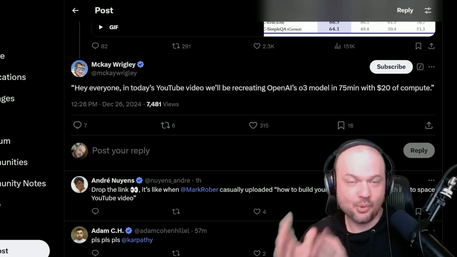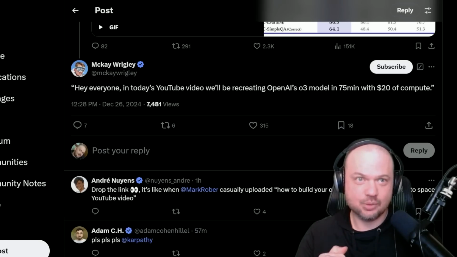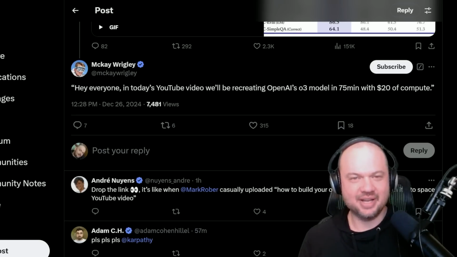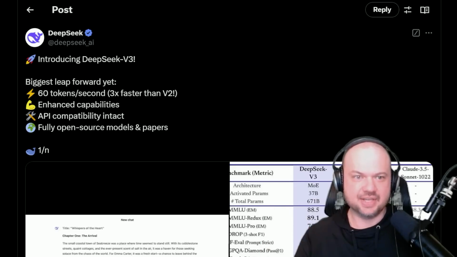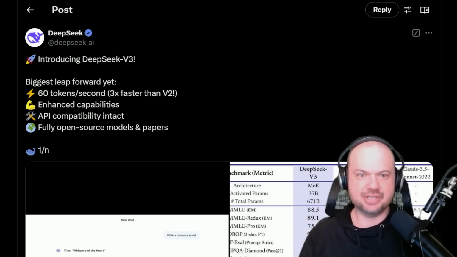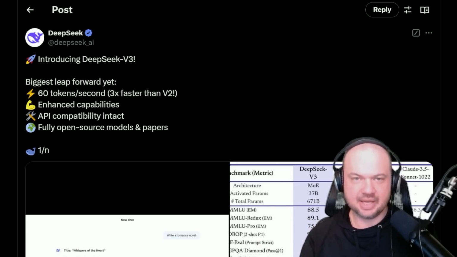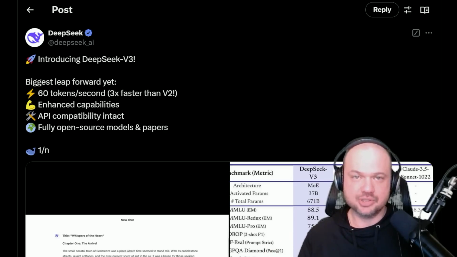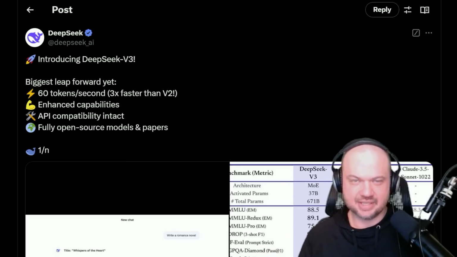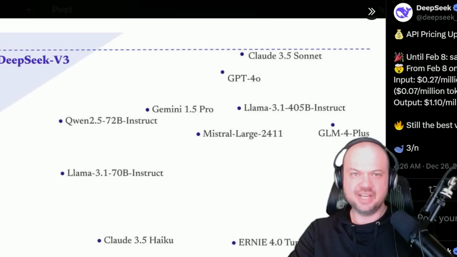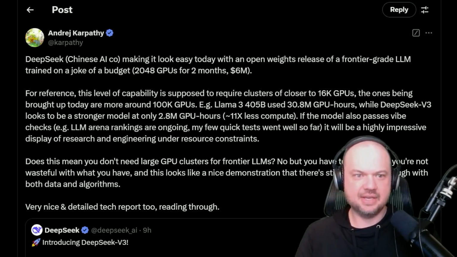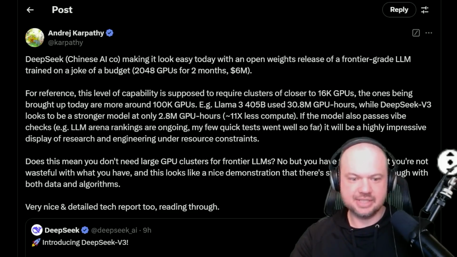We're not quite at a point where we can recreate the world's smartest AI model with about $20 of compute in about an hour or two. But here's the thing. DeepSeek introduces DeepSeek version 3, and it's very good. It's very fast. It's fully open source, and it crushes the other open source models. It's very inexpensive. We'll talk about that in just a second, but here's Andre Karpathy in his post about DeepSeek